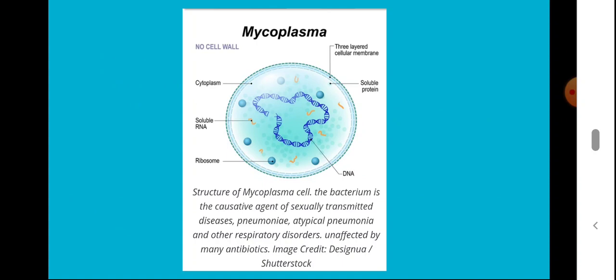This is a general structure of a mycoplasma cell. You can see a 3-layered cellular membrane, and inside there is no cell wall. There are soluble proteins inside, then cytoplasm and soluble RNA. Ribosomes can be seen, as well as DNA, the genetic material. This is the general structure of a mycoplasma cell.